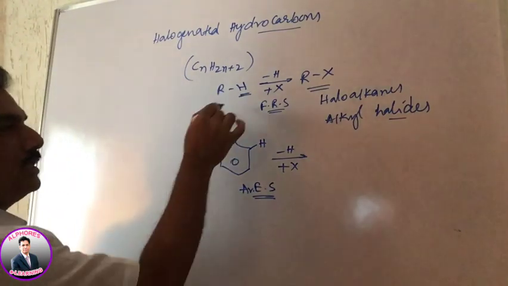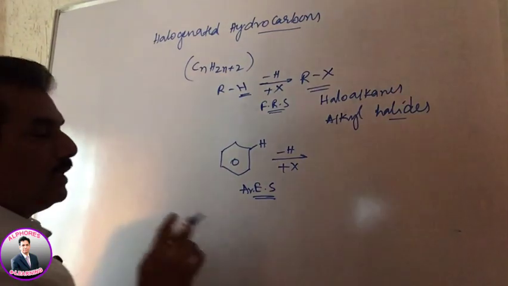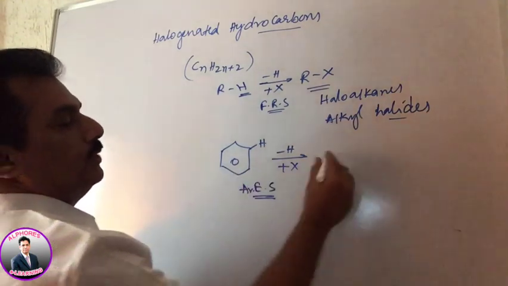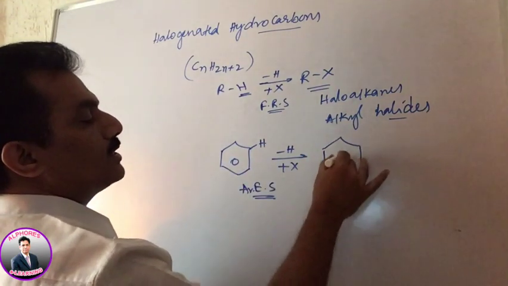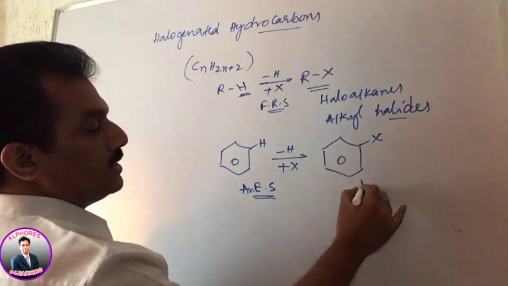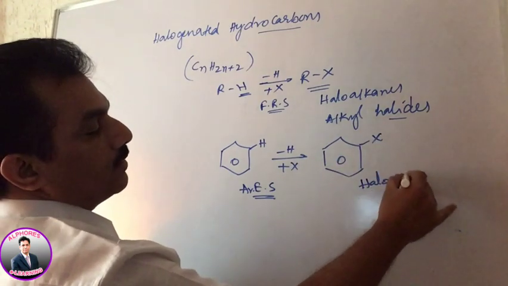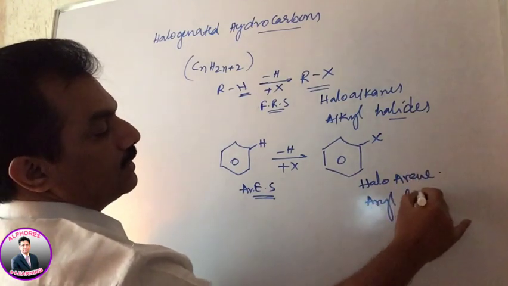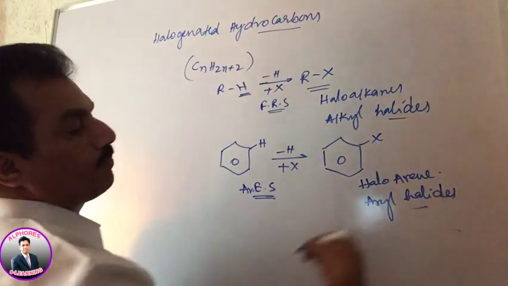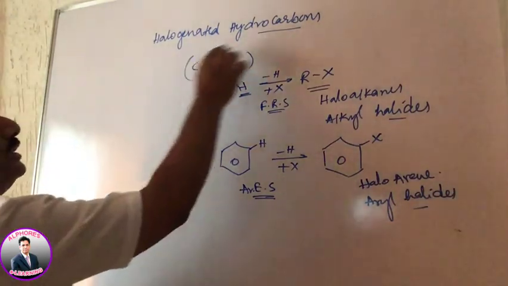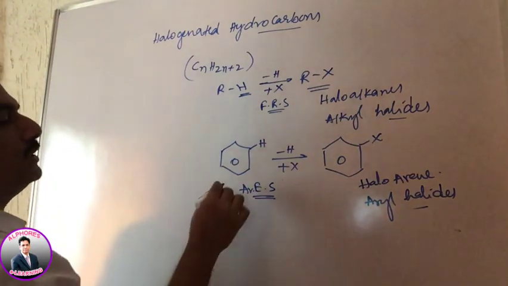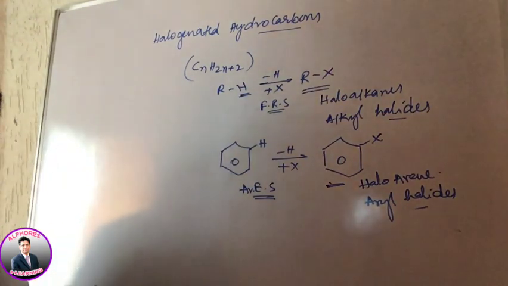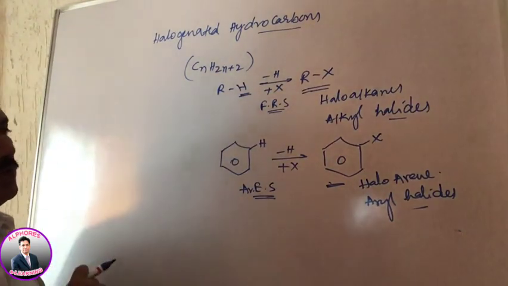In case of alkanes it is free radical substitution, but in case of aryl halides it is aromatic electrophilic substitution, where halogen is now coming in place of hydrogen, and these are known as haloarenes, that is, halogen-substituted benzene, or otherwise in common system known as aryl halides. So now in halogenated compounds or hydrocarbons we have to consider both aryl halides as well as alkyl halides. Are you clear? This is the chapter we are going to study.